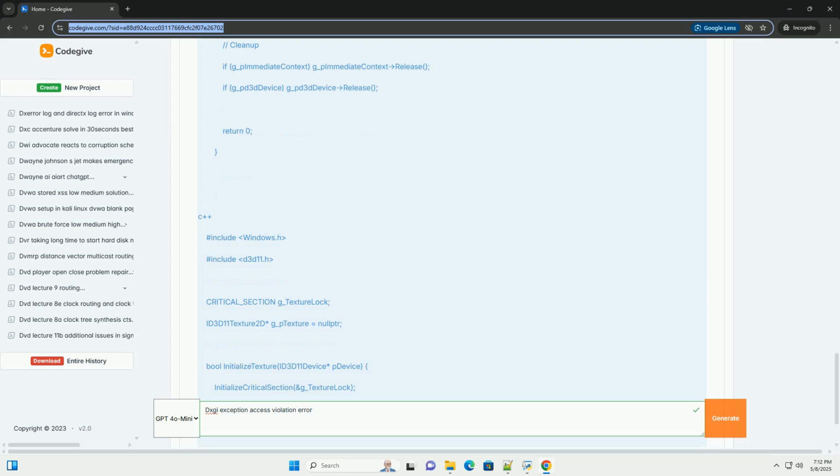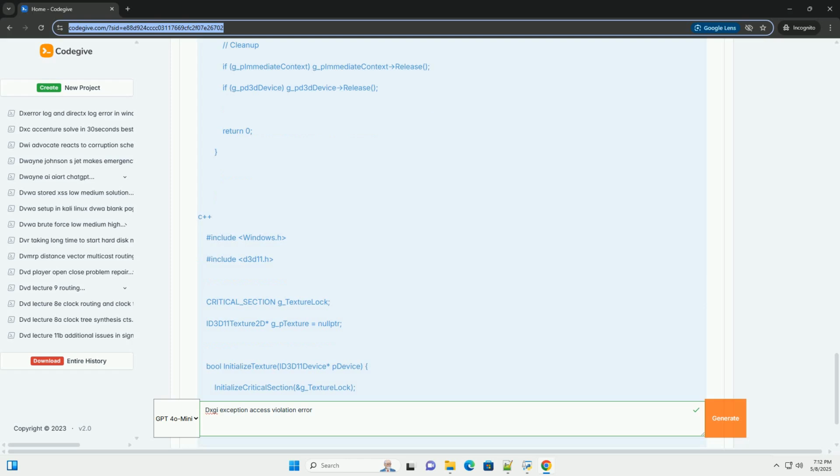Incorrect DXGI usage. Calling DXGI functions with invalid parameters, like passing null where a valid pointer is expected, or using an incorrect resource format. Improper synchronization in multi-GPU scenarios. When dealing with multiple GPUs, ensure proper synchronization of resource usage between the different devices.